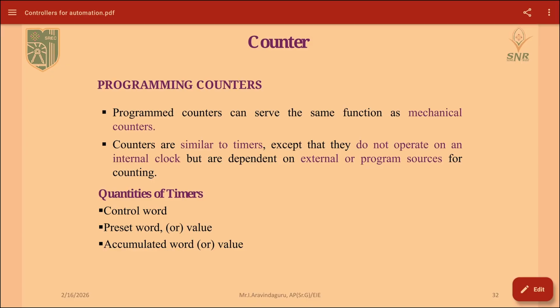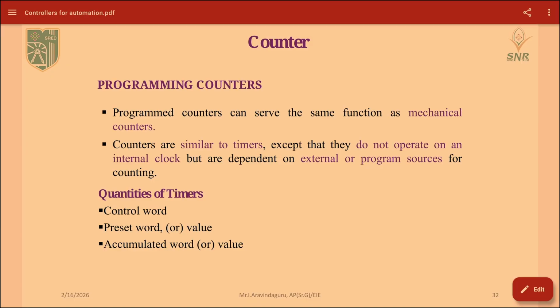In the counters also there will be three types of words available. One is the control word, then the preset word or preset value, and the accumulated value.